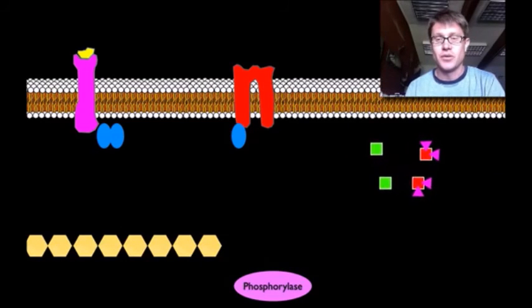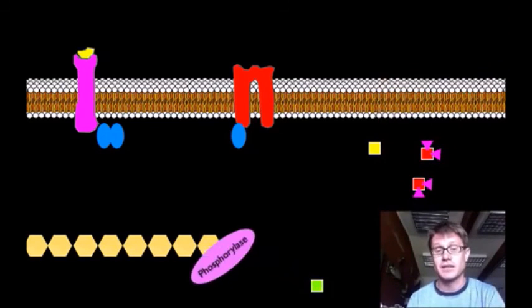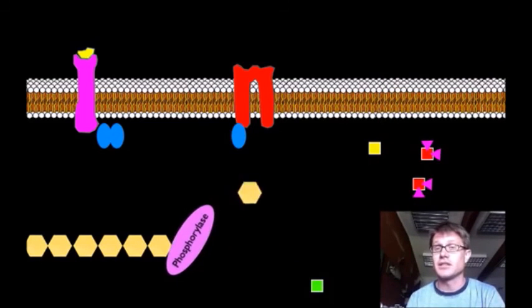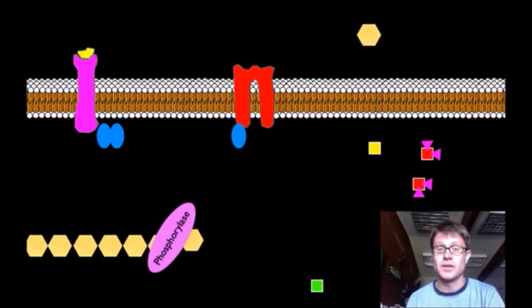Ding dong, ding dong, free up the catalytic portions. We now add energy to them. What's that called? Phosphorylation. That's right. We're going to add a phosphate group to them. They're going to turn yellow. And now they're able to pass on that phosphate group to phosphorylase. So it's activated, and it can break down glycogen. Yay! Thanks so much.